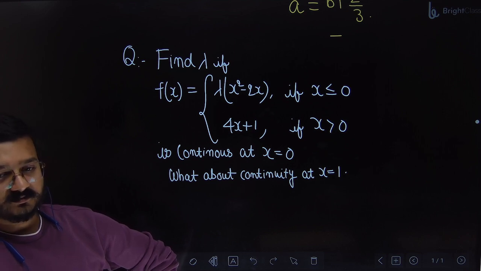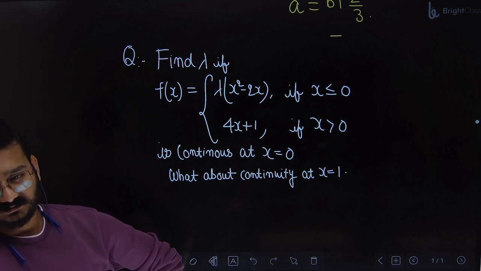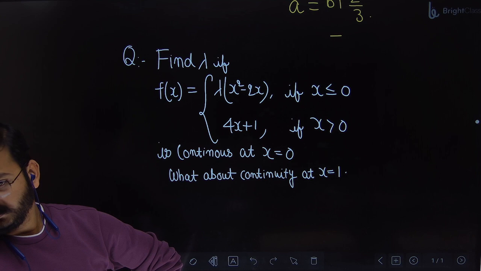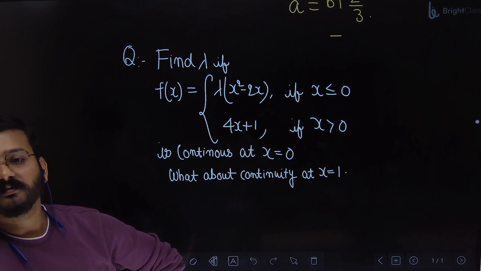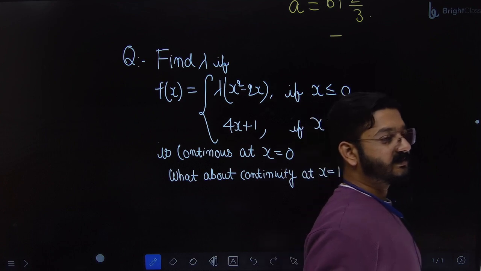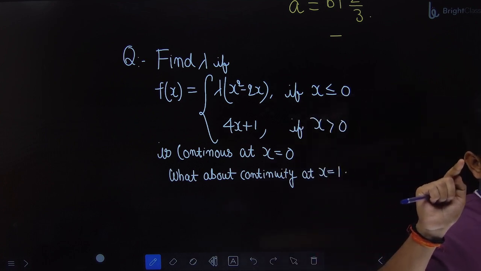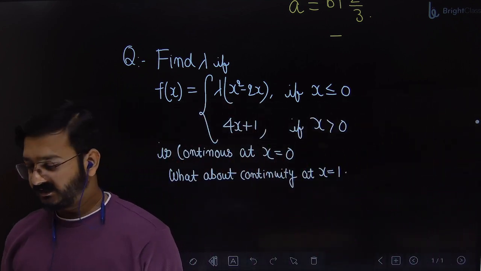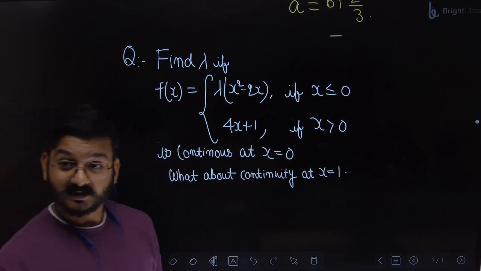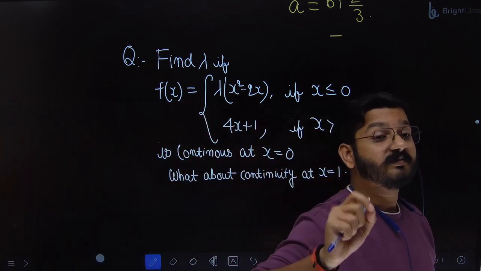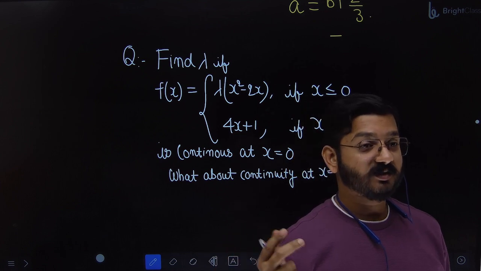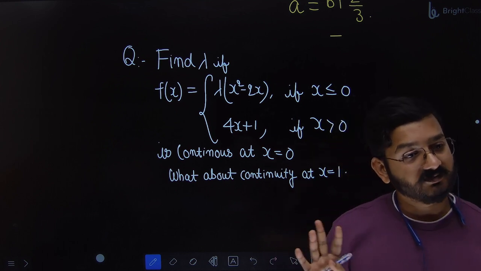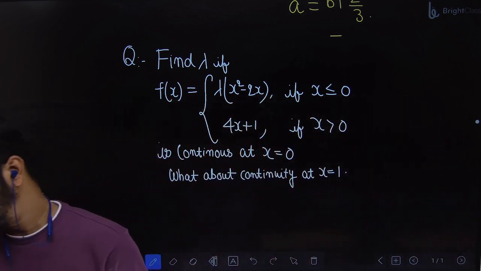I also thought of starting with those, but those chapters are easy. I want you guys to focus on the difficult. I will finish all the difficult chapters first in maths so that you have more time for revision. The difficult chapters are continuity, differentiability and integral calculus. It will only take 4 to 5 months to finish. After that, you will have almost half a year to revise. If I start these chapters after 6 months, you will have less time to revise. Determinant, matrices, vectors, probability, 3D, LPP, relation, function: these are very simple, very straightforward chapters. But these chapters, which we have started, are a bit tricky.